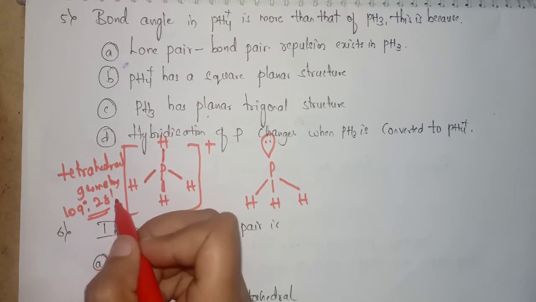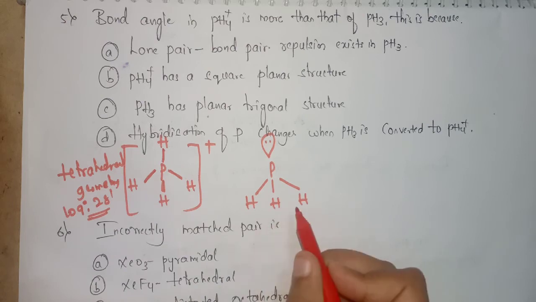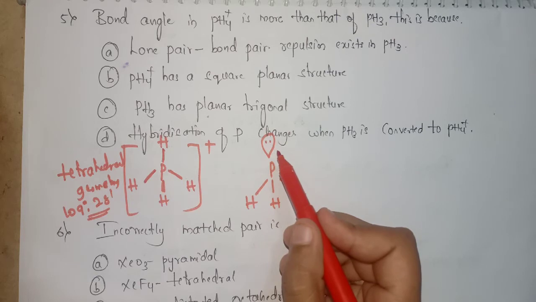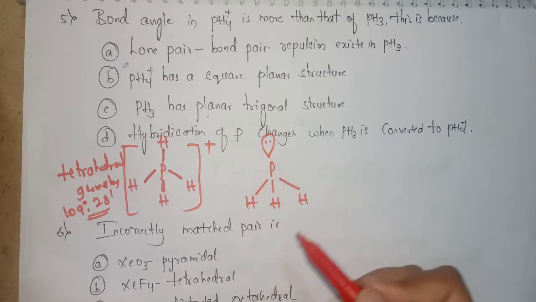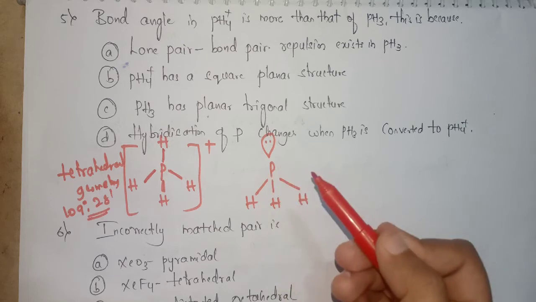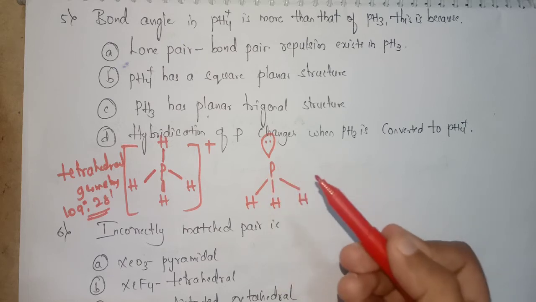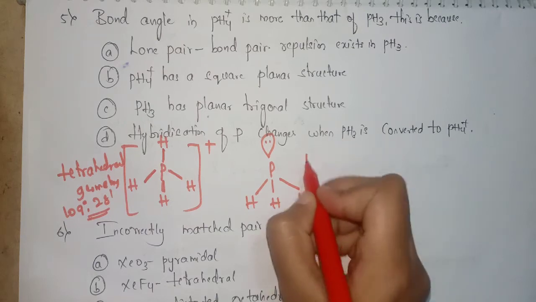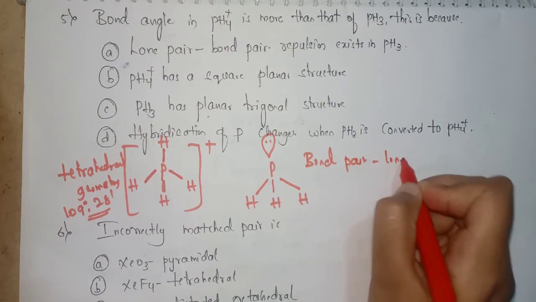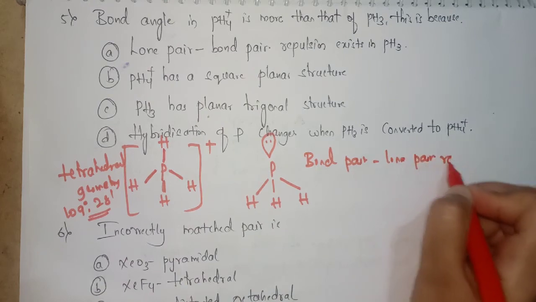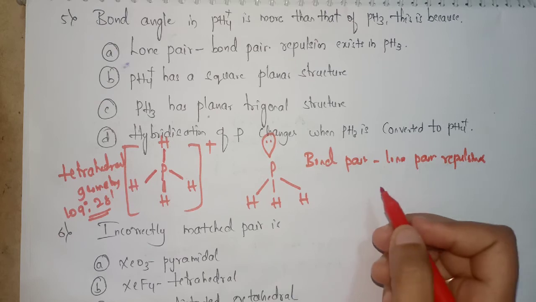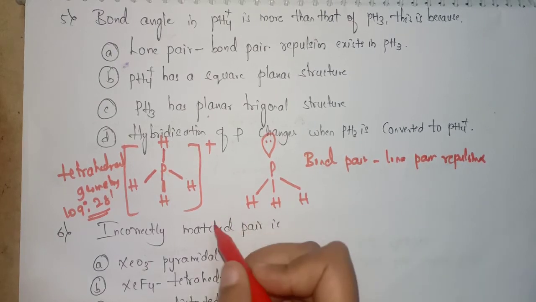While coming to PH3, it is having a lone pair. See here, PH3 has 3 bond pairs and 1 lone pair around this P. Due to these greater lone pair and bond pair repulsions, this angle will change.